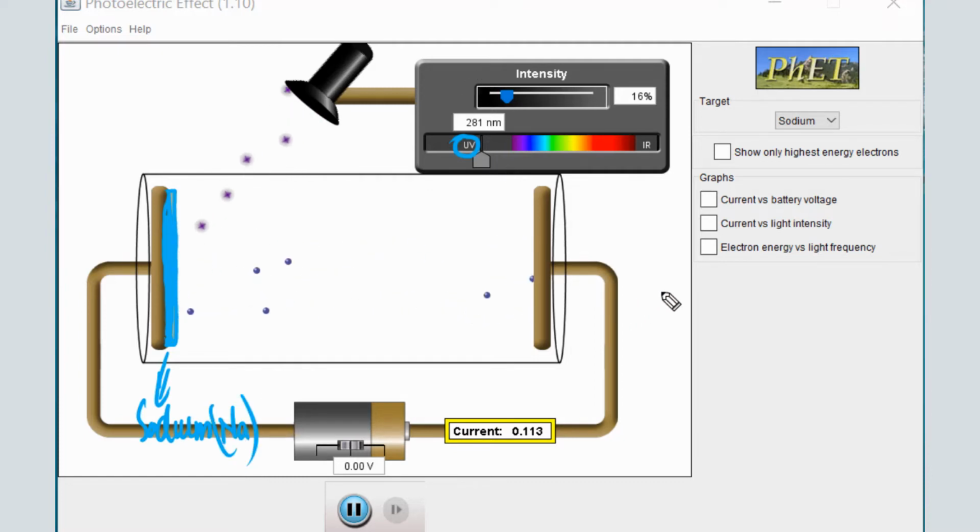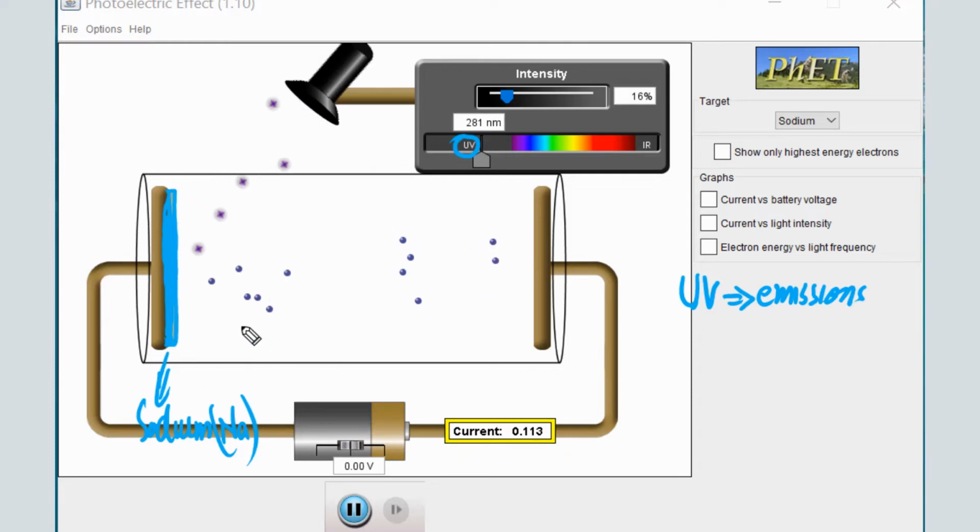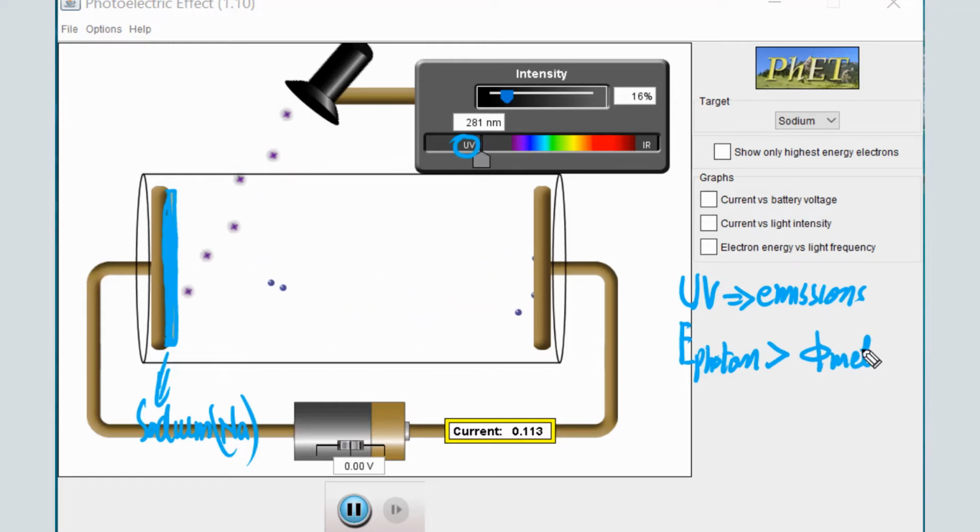In this case, you can see with UV light, there is emission. It means UV light can cause emission of photoelectrons from sodium. So we can also say in this case the energy of a UV photon is greater than the work function of sodium metal. That's the reason there is emission of electrons. And this emission of electrons from the metal surface due to electromagnetic radiation is called the photoelectric effect.